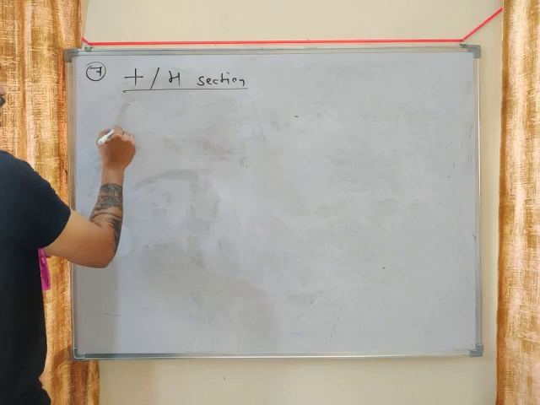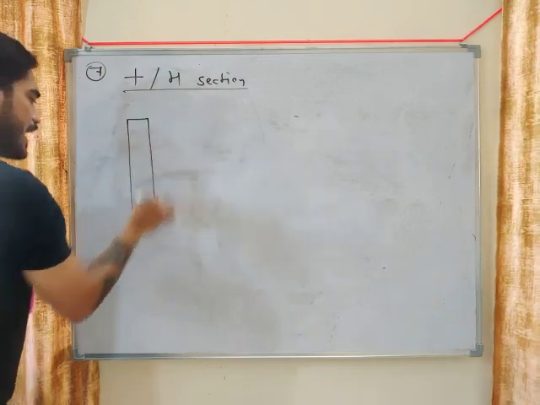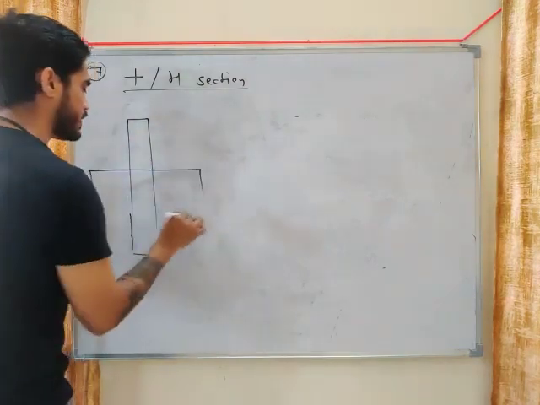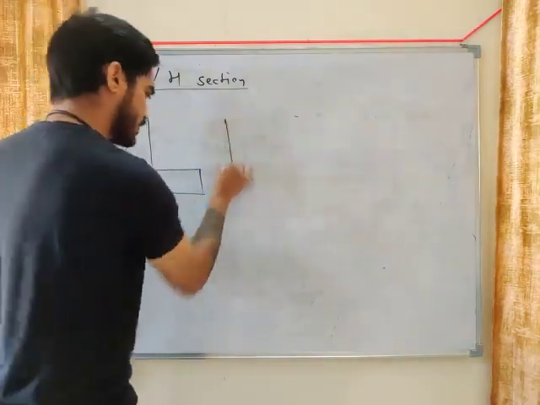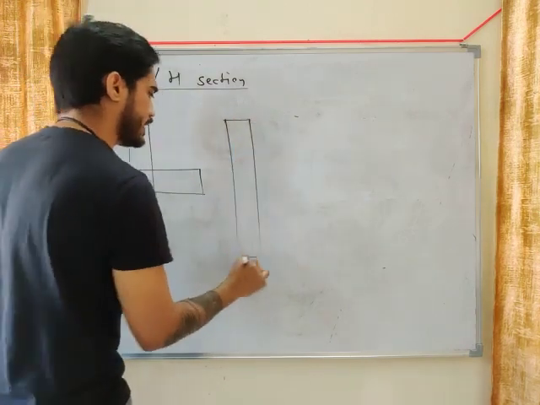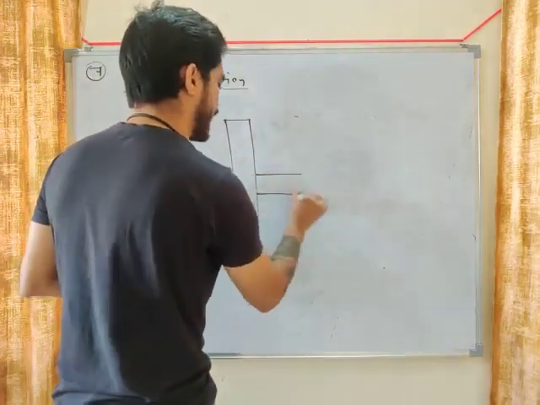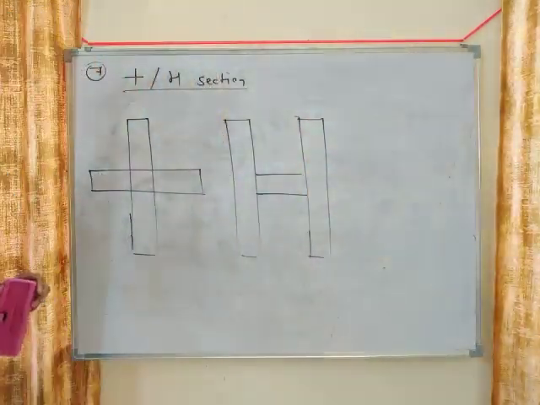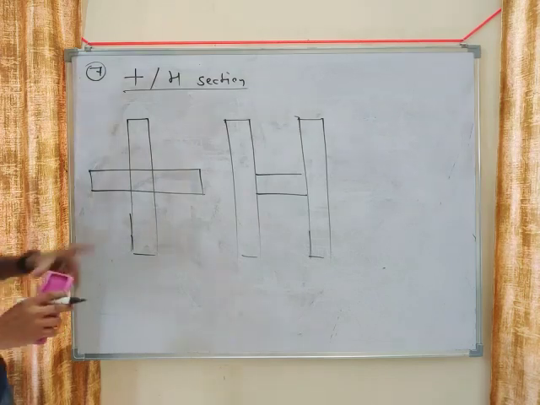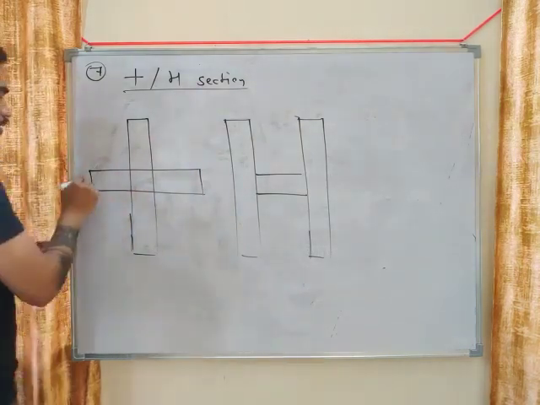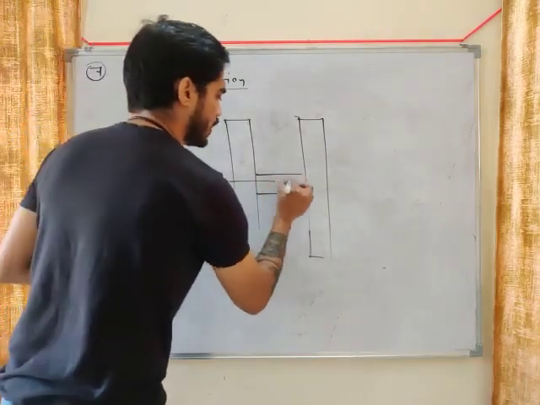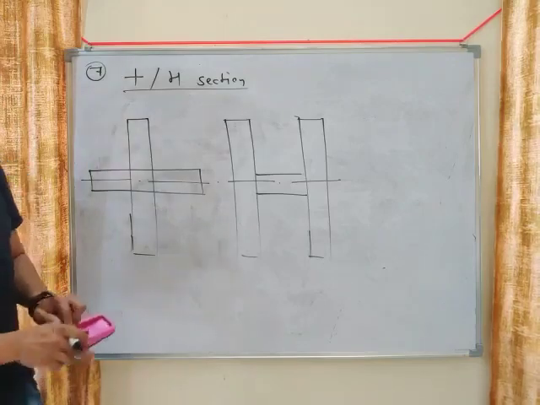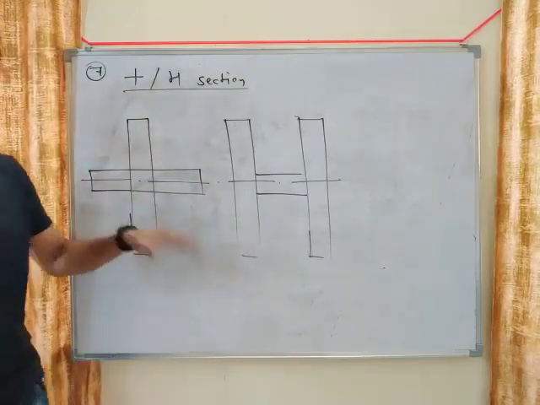What is different between this section and the earlier sections, I section and T section? The difference, my friend, is that in case of I section and T section, the flange is kept at the top and bottom, but here the flange is at the center. So it is not a very strong section. If you have a flange, always keep it at the top or bottom. It increases moment of inertia.